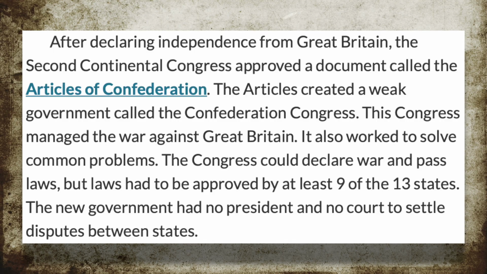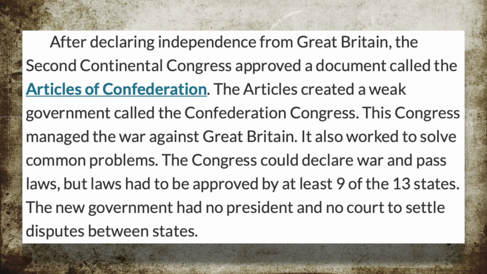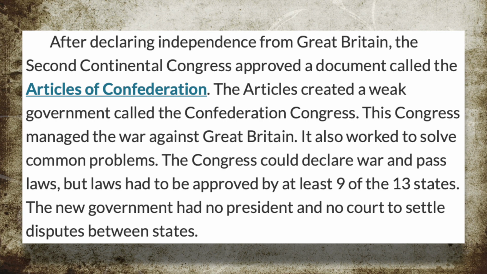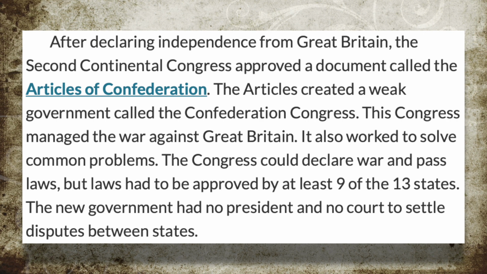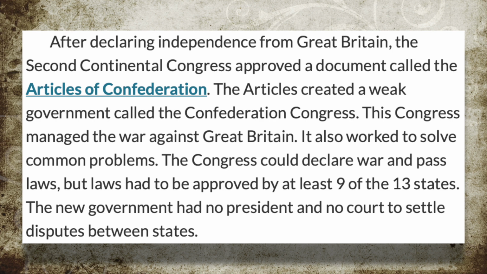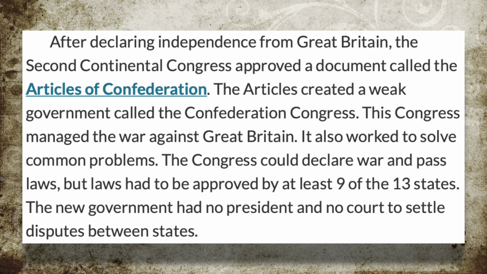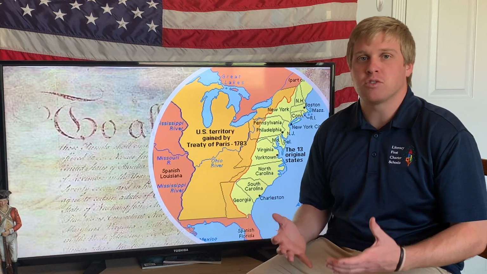After declaring independence from Great Britain, the Second Continental Congress approved a document called the Articles of Confederation. This Congress managed the war against Great Britain. It also worked to solve common problems. The Congress could declare war and pass laws, but the laws had to be approved by at least 9 of the 13 states. The new government had no president and no court to settle disputes between states. Essentially, this form of government that Congress created was kind of like a last resort government.